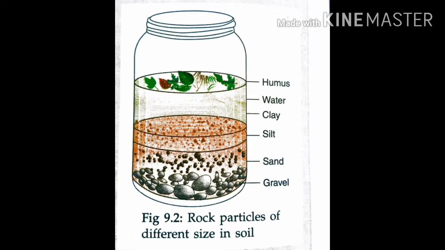Next one, sand, small but coarse particles. The last layer is gravel, the heaviest particles, from the lowermost layer.